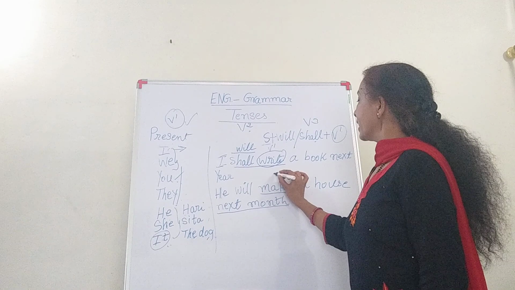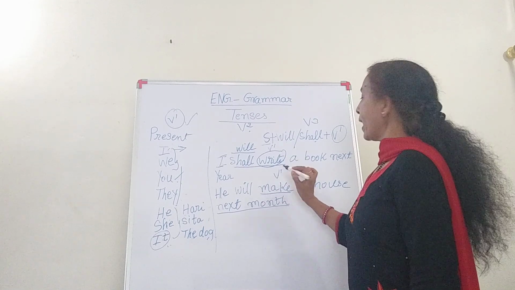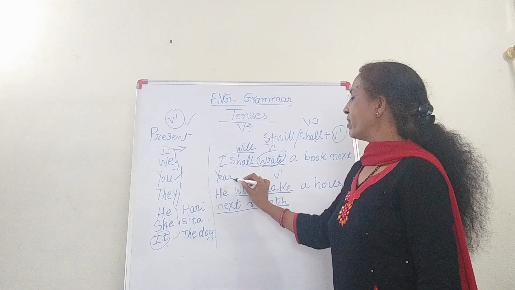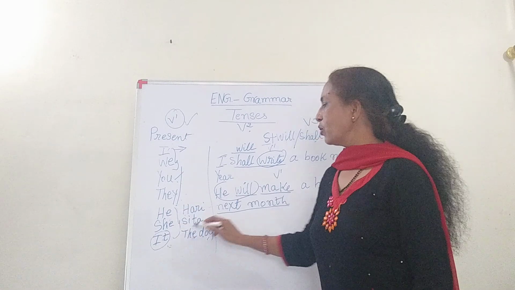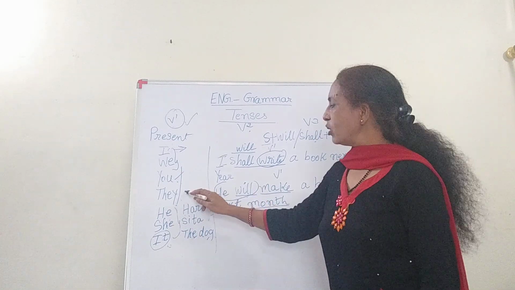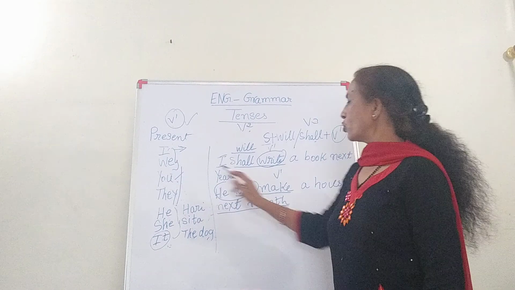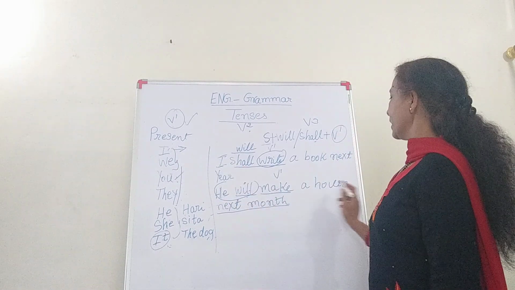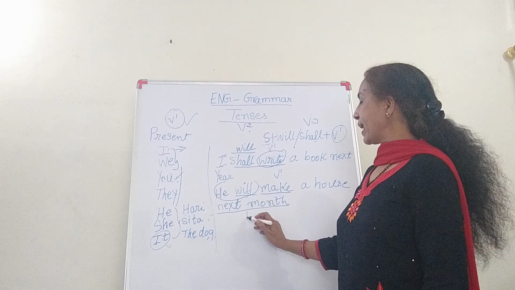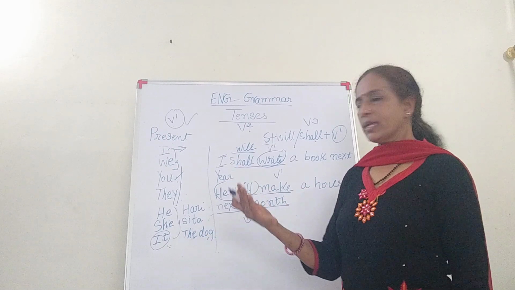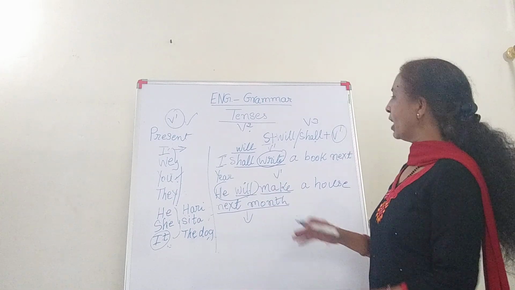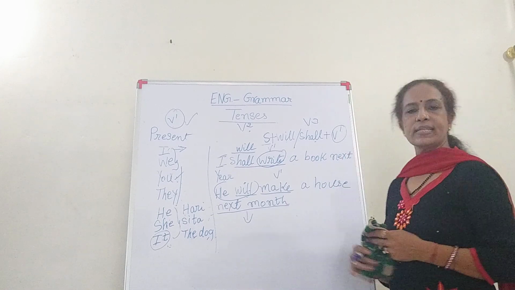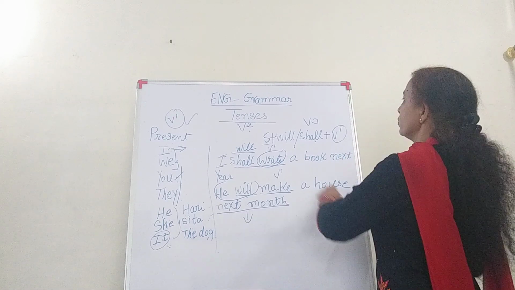So make is what again? V1, the main verb. Make, made, made. And will always goes with he, she, it. They also go with will. You also go with will. So he will make a house next month, not now. Yet to come. Future. So this is future tense. A verb preceded by will or shall plus V1, that is future tense.